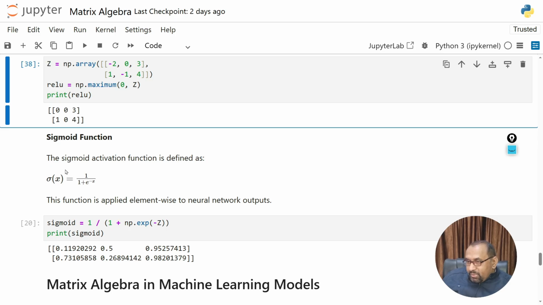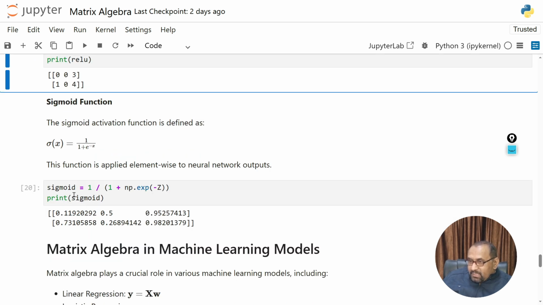Here you can see the sigmoid activation function is defined as 1 over 1 plus e raised to the power minus x. This is the sigmoid function, and the symbol we use is sigma. This function is applied element-wise to neural network outputs. See here, sigmoid is equal to 1 by 1 plus np.exp, where exp is the inbuilt exponential function in numpy.